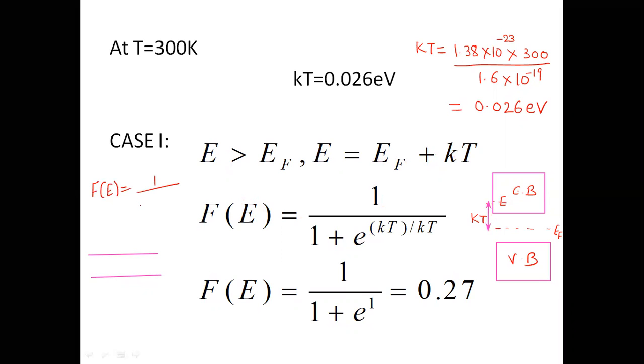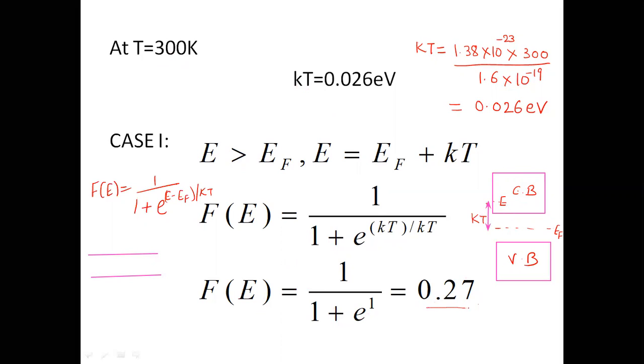So E minus EF is KT, so it will be KT upon KT. So it is cancelled, and we get 1 plus e raised to power 1. If I take the value of e as 2.71, Fe comes out to be 0.27. So now you observe that for any temperature greater than 0 Kelvin, the probability of filling an energy level within the conduction band is no more 0.